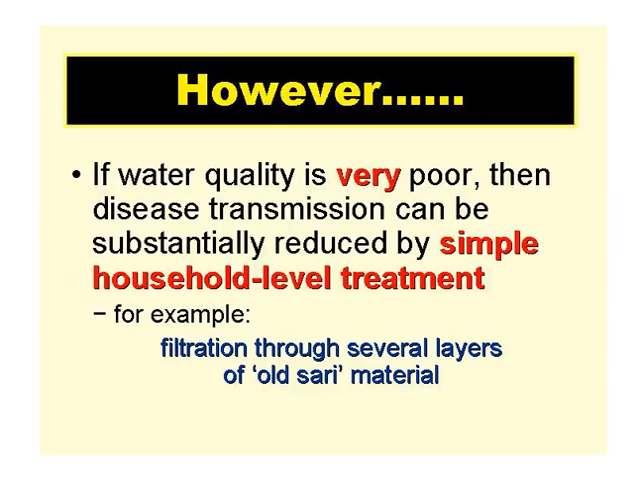However, if the water quality is very poor, then disease transmission can be reduced by very simple household-level treatment systems. For example, very simple filtration, including filtration through several layers of old sari material. This has been shown, for example, to reduce the transmission of cholera in rural India and Bangladesh.